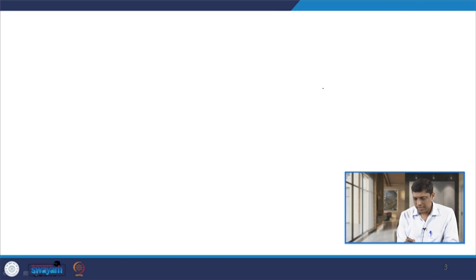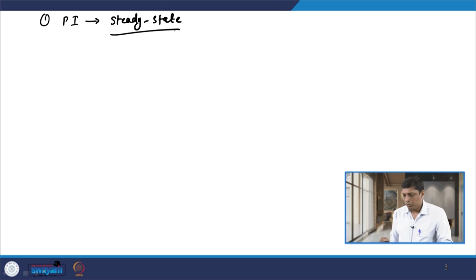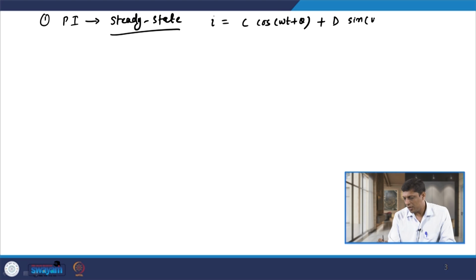Now let us consider the second part, the particular integral, which gives the steady state component of the fault current. To solve this, let us consider the value of I to be given by some constant C times cos(omega t plus theta), plus another constant D times sin(omega t plus theta).